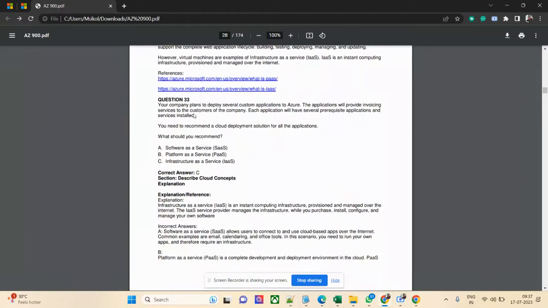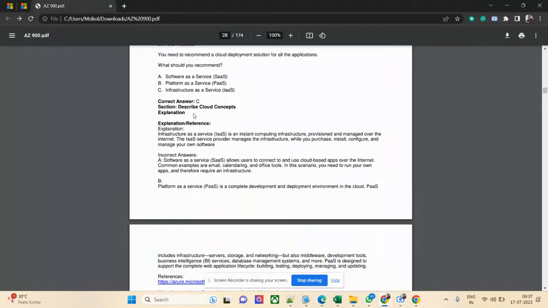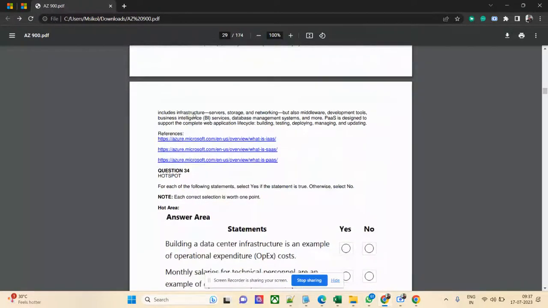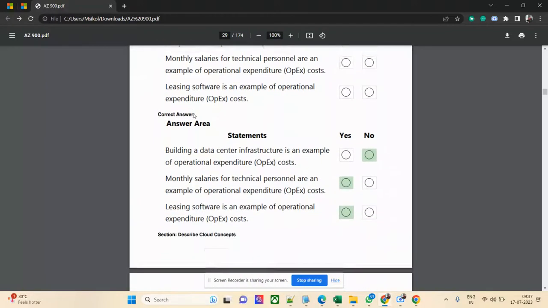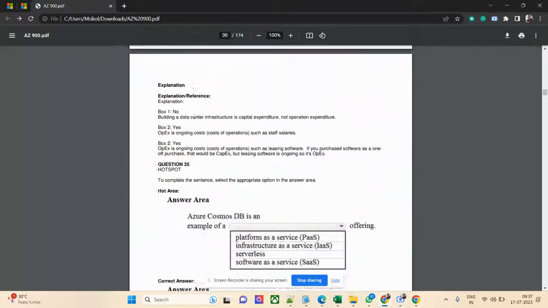So at least you need to score 700, so you need to target that. If 40 or 45 is the number of questions, then at least you need to correctly answer 28 to 30 in order to pass the exam. So do not worry about passing.